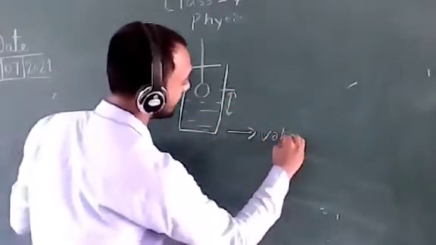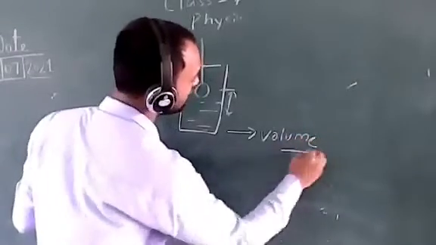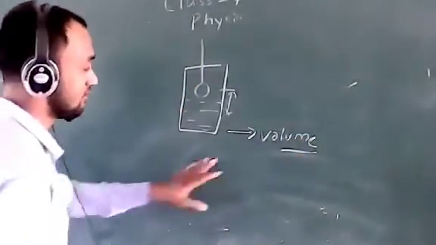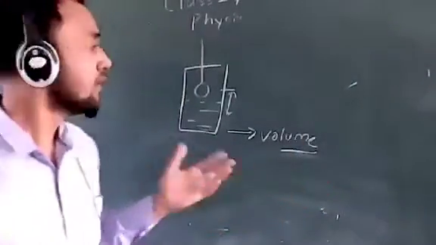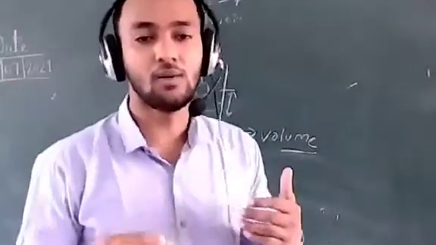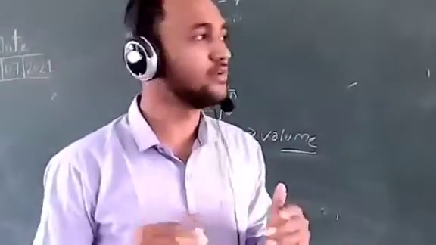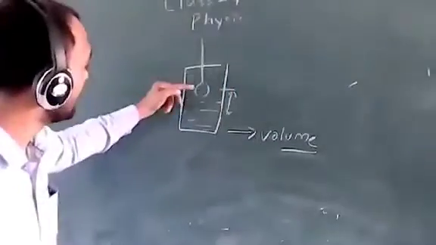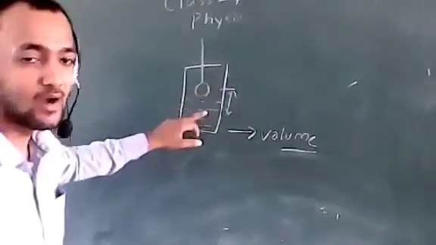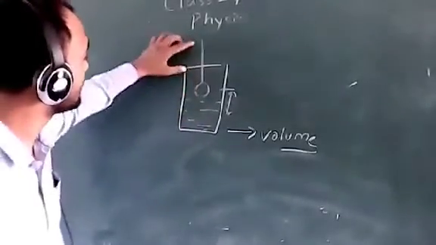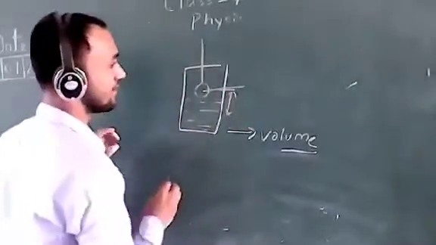If we have to find the density of some irregular shape, what will you do? First, we determine its volume with the help of a measuring cylinder, and after that, measure its mass with the help of a physical balance.